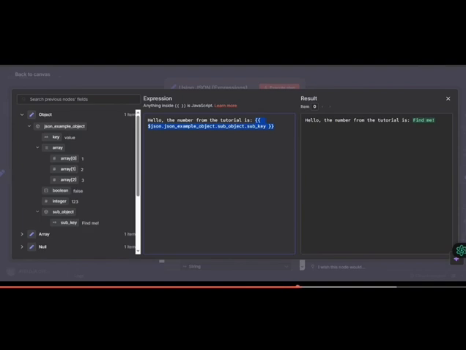So it changes per execution. Depending on if the input value here changes, this is going to change. Unlike this fixed value, which remains the same unless I change it to, okay, I come back to change it to hello from a tutorial. You can see the result has changed. But as long as I do not change it, if this runs 100 times, this hello, the number from tutorial, is going to remain like that for the 100 times.